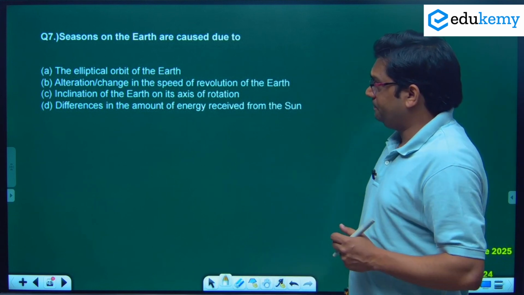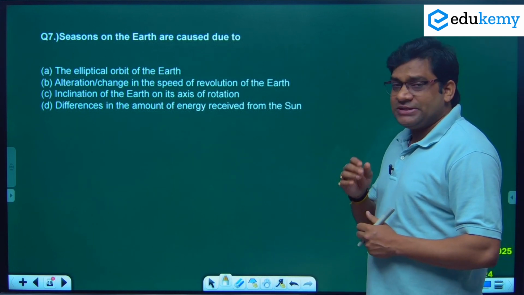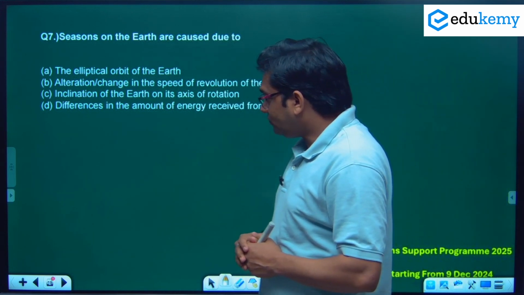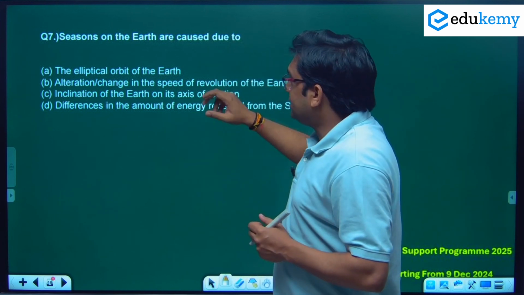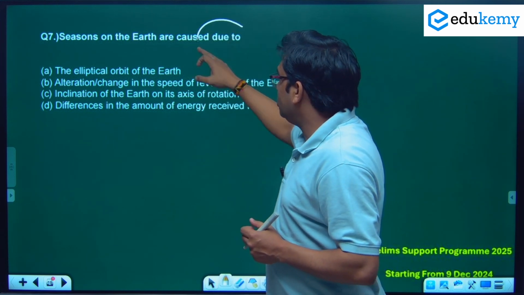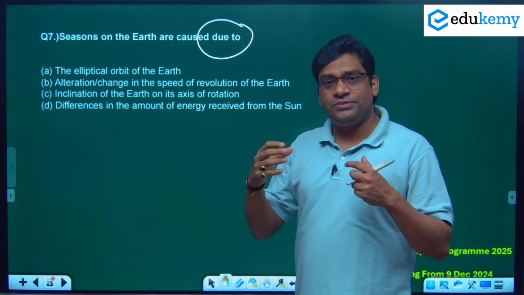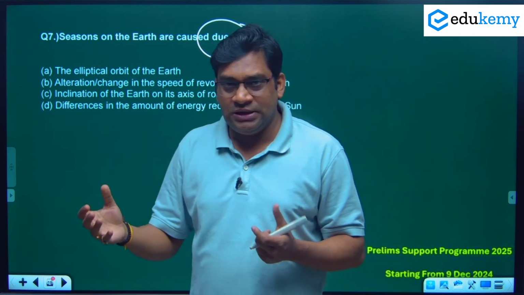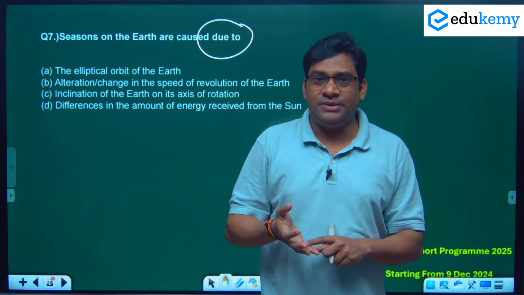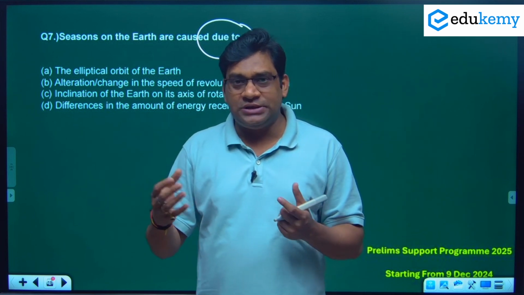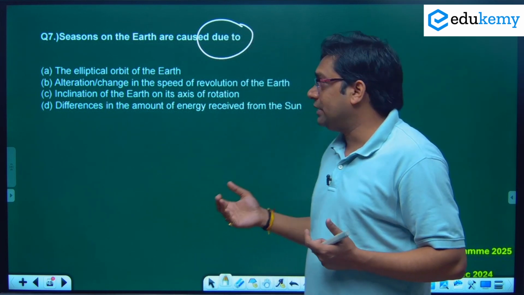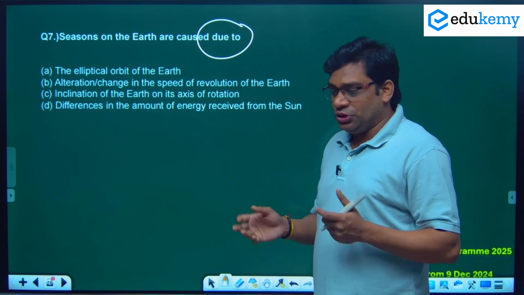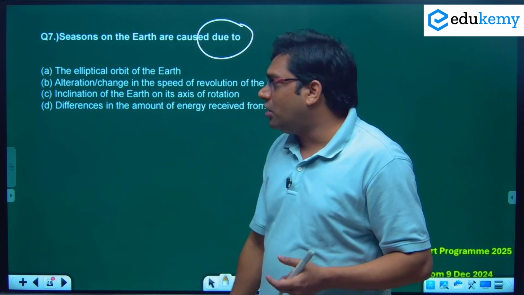Okay, now question number 7. So we talk about what is season. Okay, you should know season. Seasons on the earth are caused due to, okay, seasons, how do we see seasons? Season means winter season, summer season. You see a difference in temperature in the northern hemisphere or southern hemisphere. Why do these seasons happen?